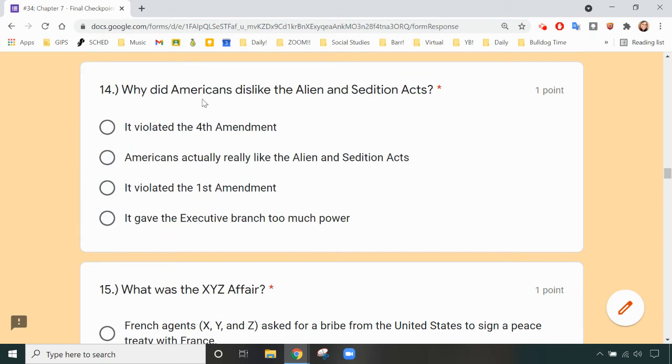Number 14. Why did Americans dislike the Alien and Sedition Acts? It violated the Fourth Amendment. Americans actually really like the Alien and Sedition Acts. It violated the First Amendment. It gave the executive branch too much power.